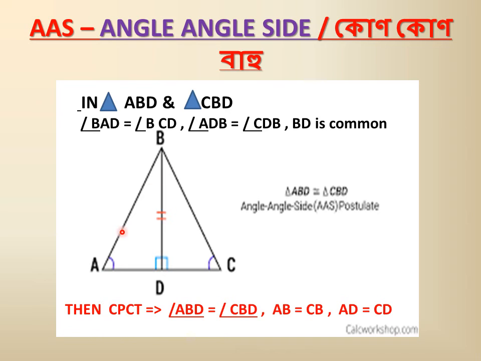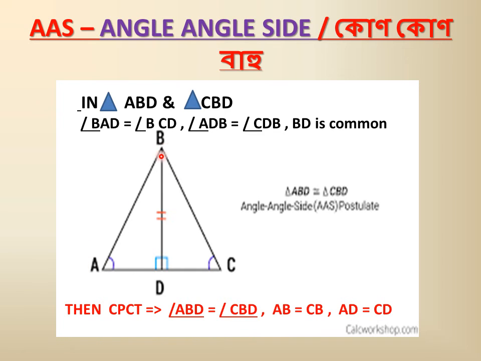Since this is an isosceles triangle, since these two sides are equal, their corresponding angles will also be equal, the angles which the equal sides make with the unequal side. So these two angles will be equal: angle BAC and angle BCA.